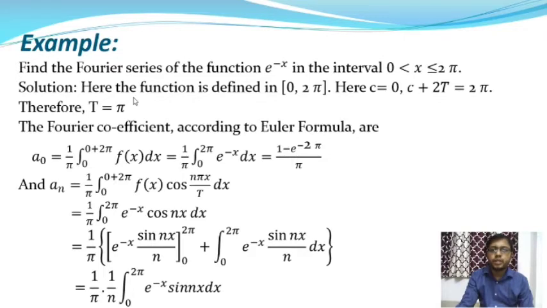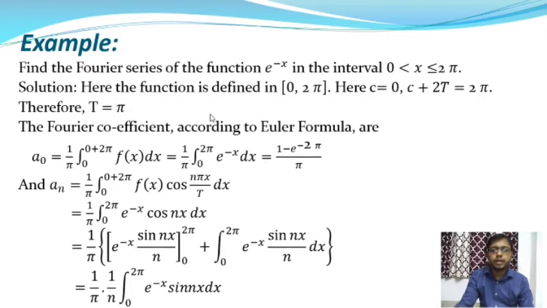Here the function is defined in the interval 0 to 2π, and e^(−x) is the function, and this function is integrable as well as defined in the interval 0 to 2π. And you know f(x + 2π) = f(x), so the function is a periodic function as well, and its period is 2π.